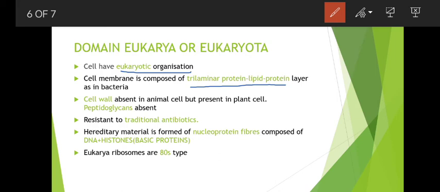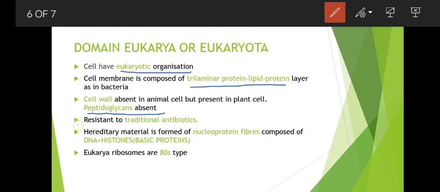The cell wall is absent in animal but present in plant cells, and peptidoglycans are absent, unlike the organisms of domain Eubacteria, that is, unlike the bacterial cell wall. Peptidoglycans are absent in the cells of domain Eukarya or Eukaryota.